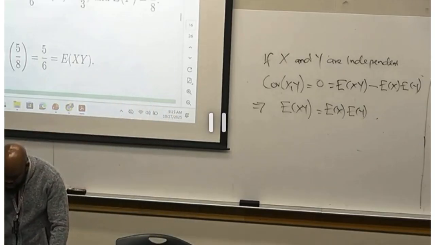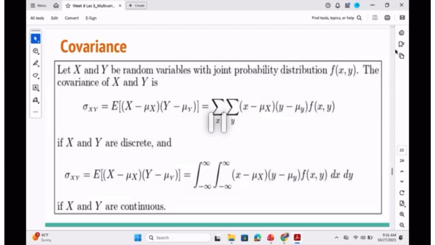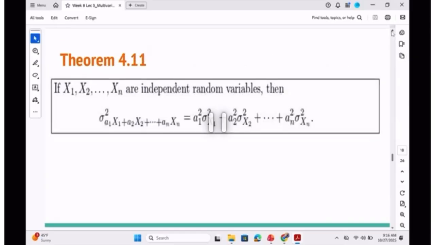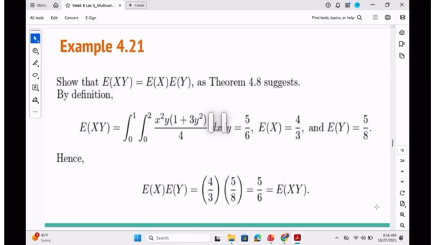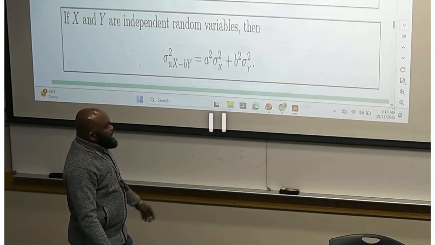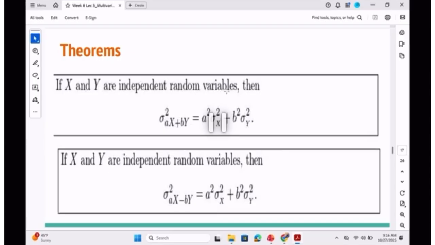Now, I want to walk you through some examples quickly right now. If you take a look at this theorem, this is what I just said, when x and y are independent. Those of you over there, can you see this? When x and y are independent, if you take a look at what I'm trying to do here, I'm talking about the variance of aX plus bY.